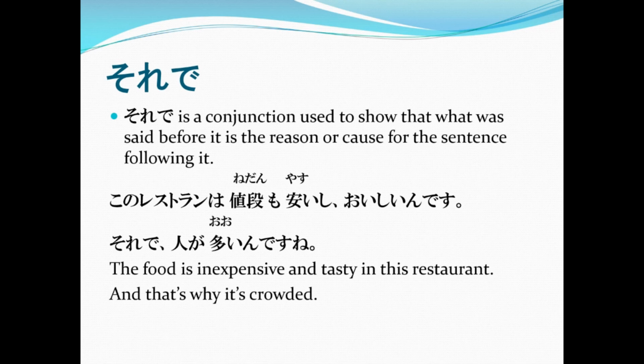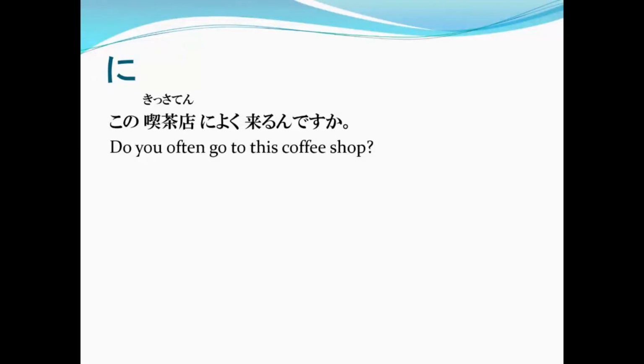Now lastly, for lesson 28, we have に. So when do we use に? Let me show you first the sentence example and then I'll explain it to you. この喫茶店によく来るんですか?